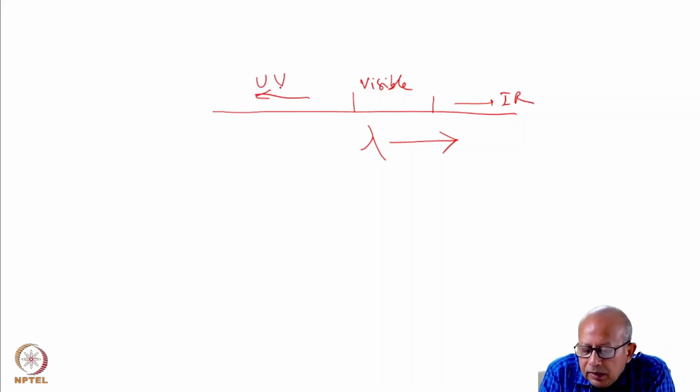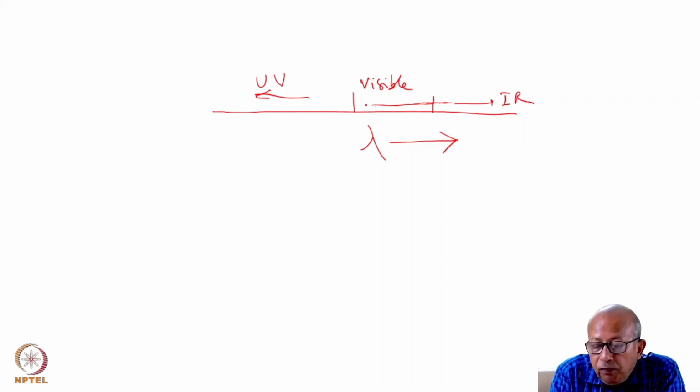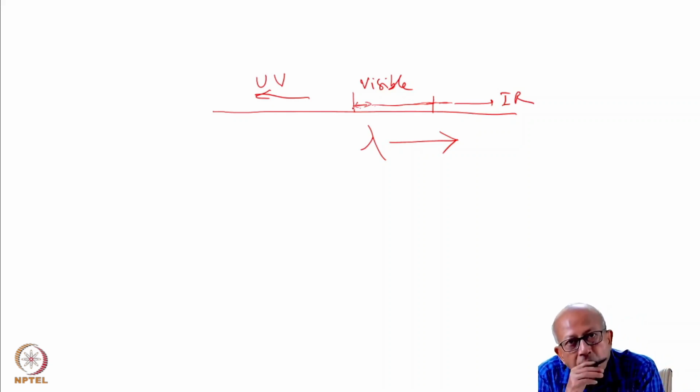So atomic gas lasers, we now know, can generate light spanning visible and near infrared, only some part of the infrared spectrum. And they are incapable of generating light even of short wavelength visible. Even in this region, they cannot provide coherent light.